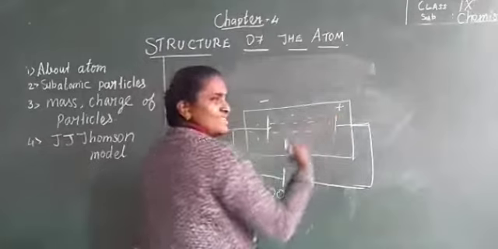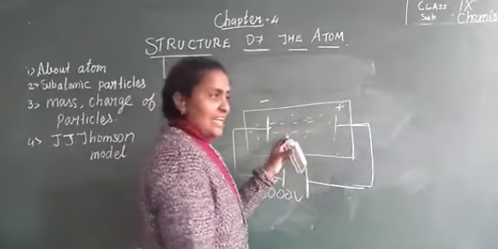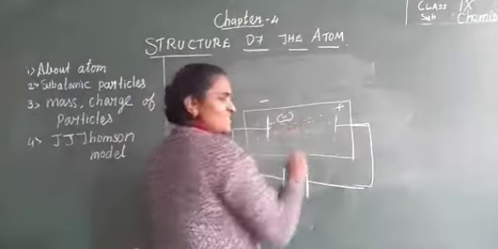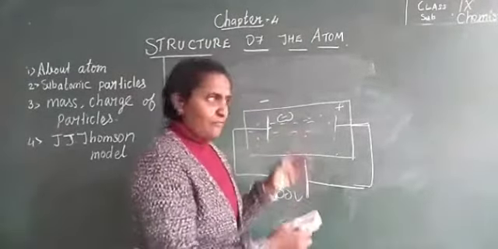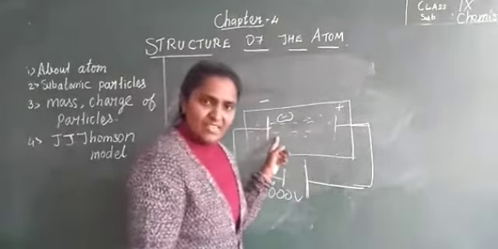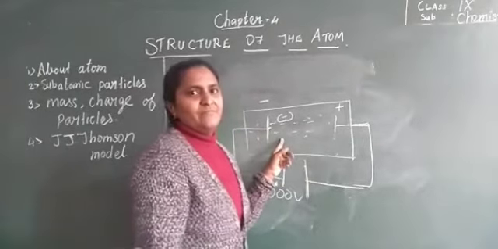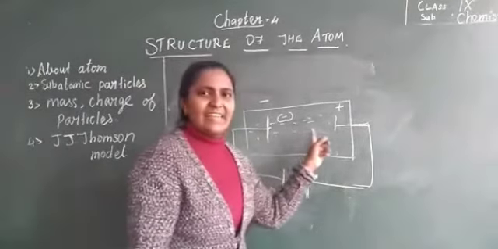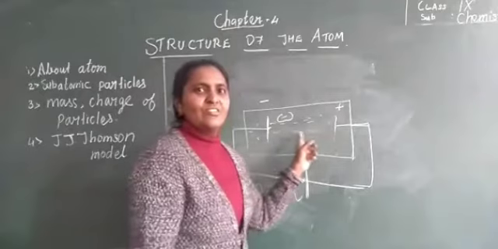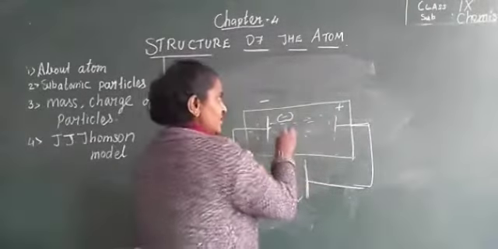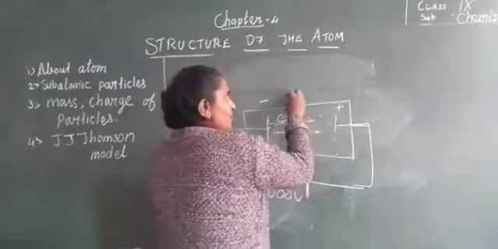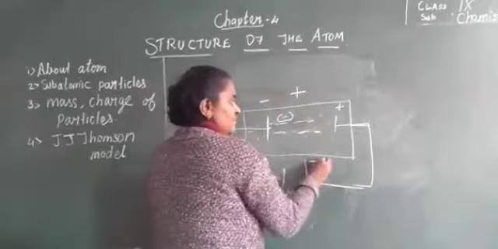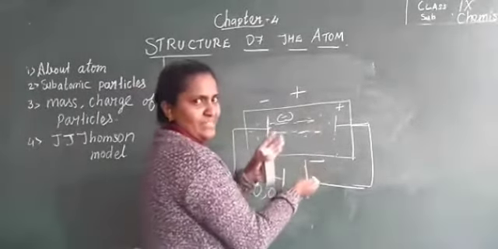go towards the anode, and which carries negative charge. Since the ray is emitted from the cathode, this ray is called cathode ray. And it carries electrons, negative charge. How do you know? This ray of light is allowed to pass through two electrodes, positive and negative electroplates.